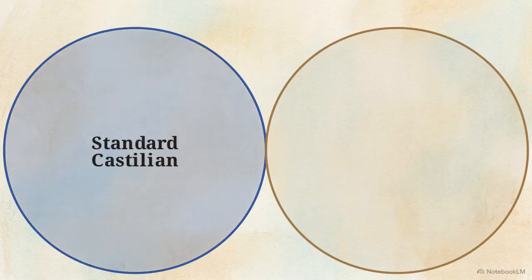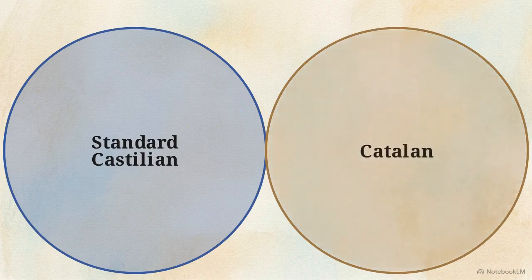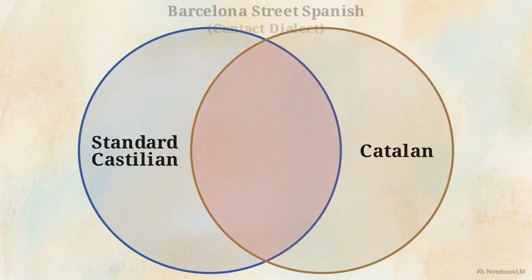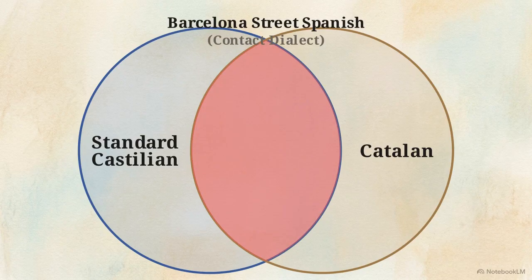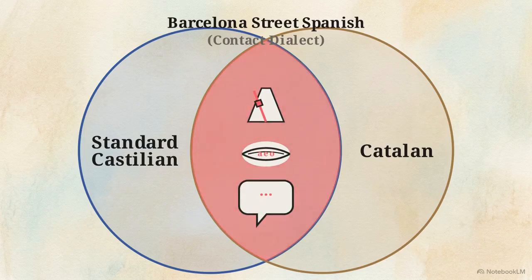This is a diagram showing the linguistic overlap in Barcelona. On the left is the standard Castilian Spanish from Madrid. On the right is Catalan, the region's historical language. Where they meet is Barcelona street Spanish, a contact dialect. Locals perfectly understand standard Spanish, but that baseline alone won't decode the distinct pacing, open vowels, and local phrasing that live right here in the overlap.